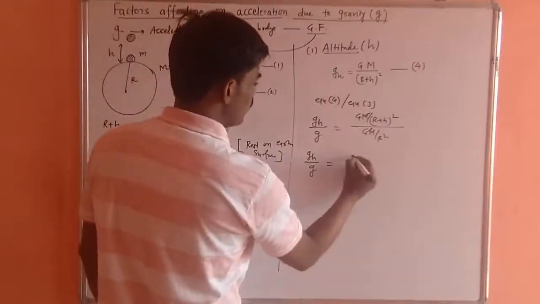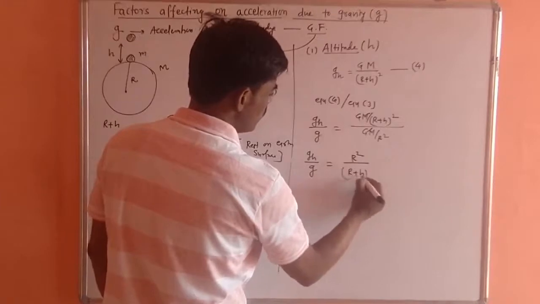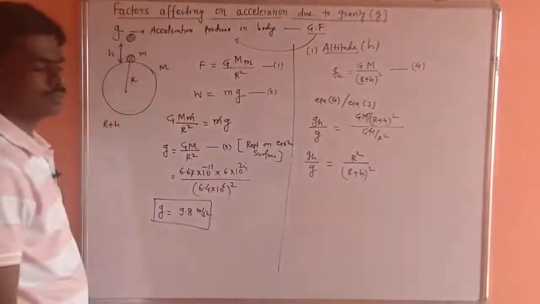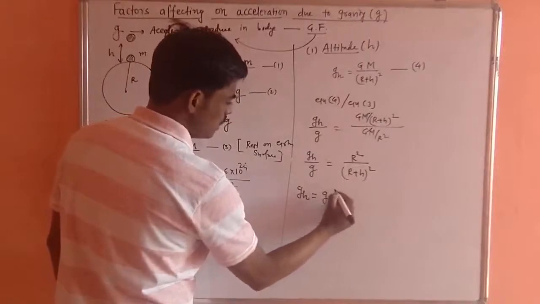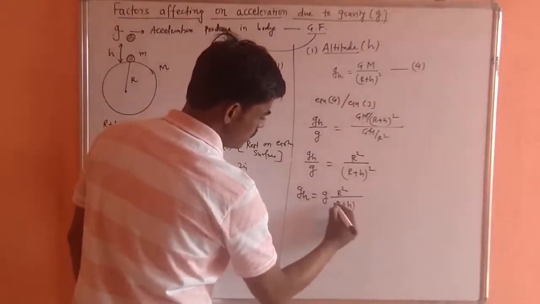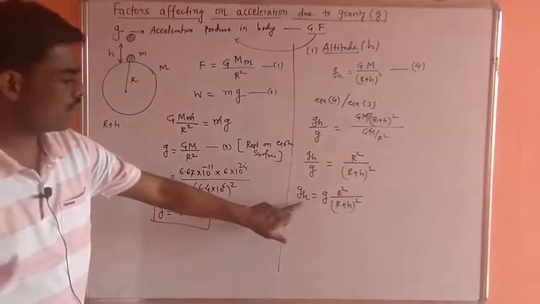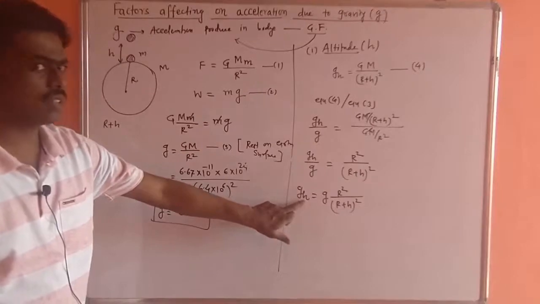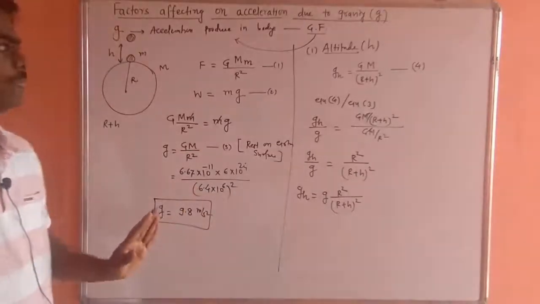Now it becomes r square upon r plus h whole square. Therefore gh is equal to g times r square upon r plus h whole square. So acceleration due to gravity at height h we can find by using this formula.